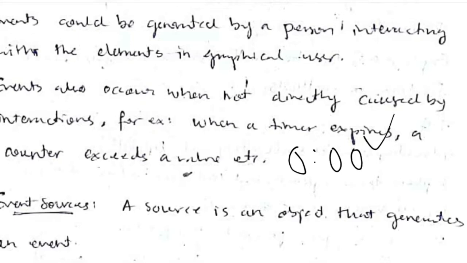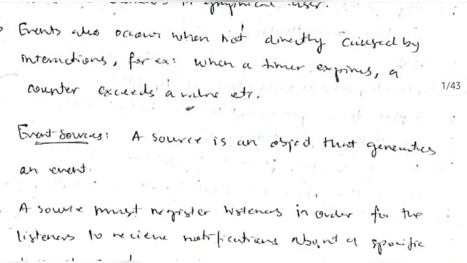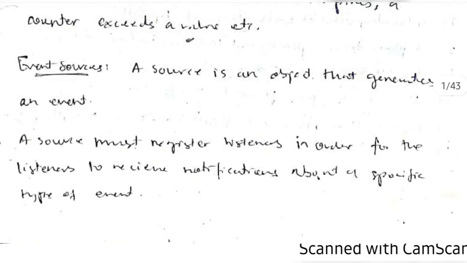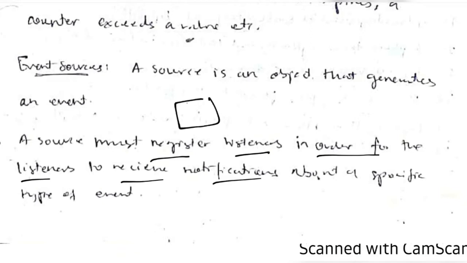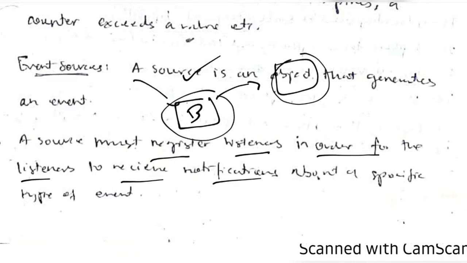Okay, the next topic is event sources. We already discussed event sources. A source is an object that generates the event, and a source must register listeners in order for the listeners to receive notifications. So if there is a source here like a button, it should register listeners. Initially it will not have any listener; it will register a listener to notice any changes in that source and do the particular task. So first, registration is important.